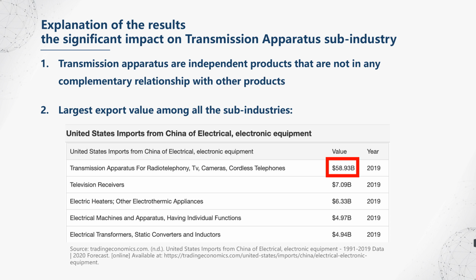Second, given that the transmission apparatus is the major export product of the Chinese electrical equipment industry, and also its export value is far greater than any other sub-industries, it is reasonable to conclude that it has been influenced most significantly among all the sub-industries analyzed.